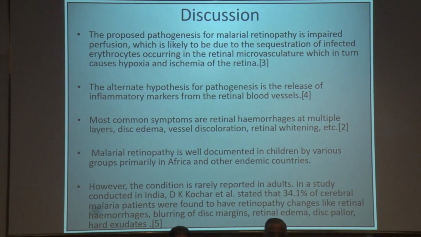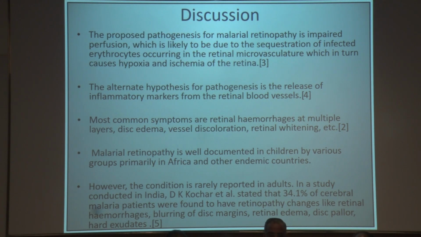Moving on to the discussion part, the proposed pathogenesis of malarial retinopathy is impaired perfusion, which is likely to be due to the sequestration of infected erythrocytes occurring in retinal microvasculature, which in turn causes hypoxia and ischemia of the retina. The alternate hypothesis for pathogenesis is the release of inflammatory markers from retinal blood vessels. Most common findings are retinal hemorrhages at multiple layers, and other findings are disc edema, vessel discoloration, and retinal whitening.